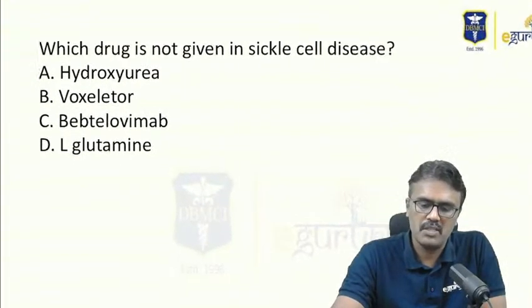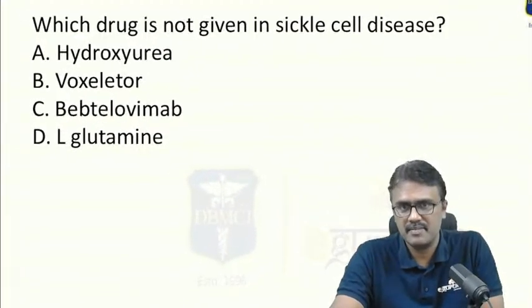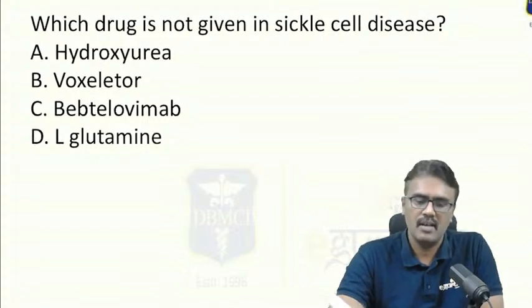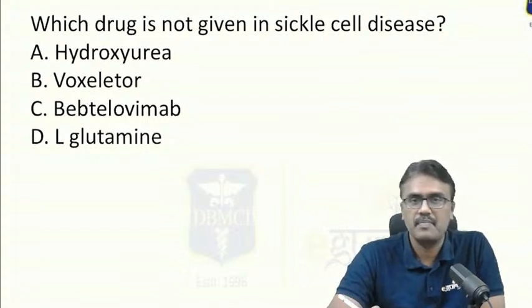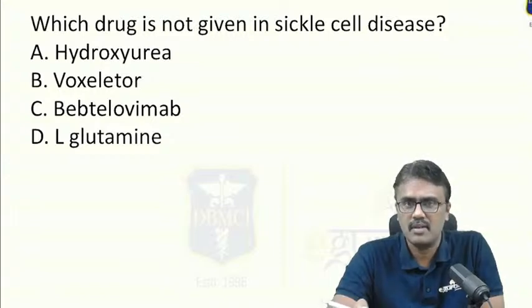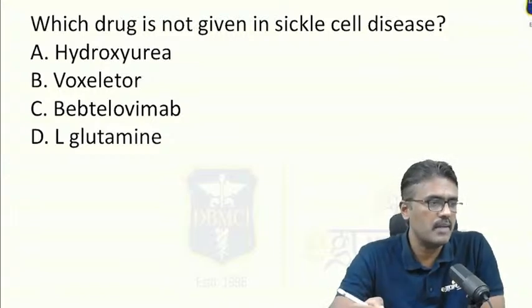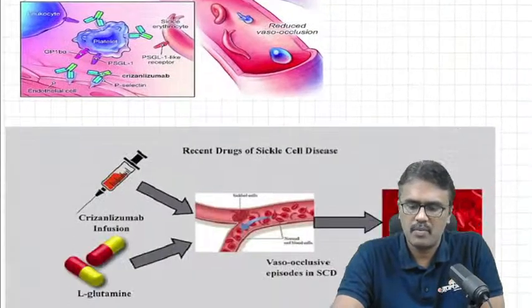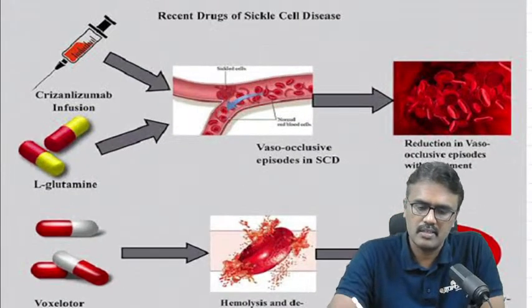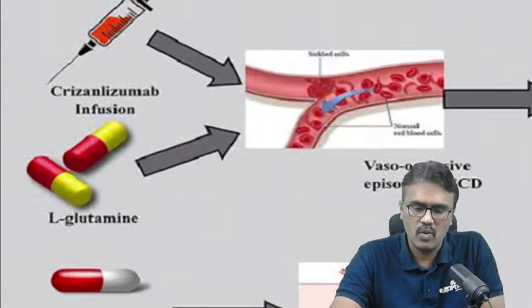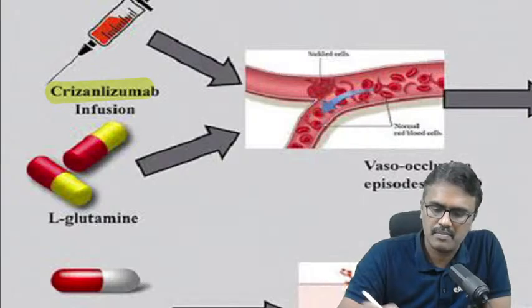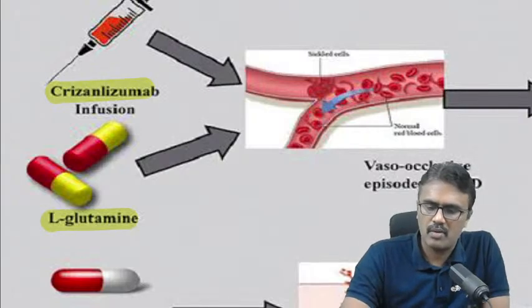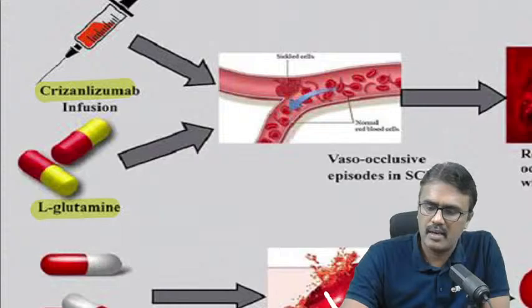Now, which drug is not given in sickle cell disease? You know that we use hydroxyurea, but we don't know the other options. I want you to check whether these were the options we had, or whether any option was changed. Now, certain new drugs were approved for sickle cell disease. I'll show you that. One is crizanlizumab, and another is L-glutamine. They are known to decrease vaso-occlusive episodes in sickle cell disease.